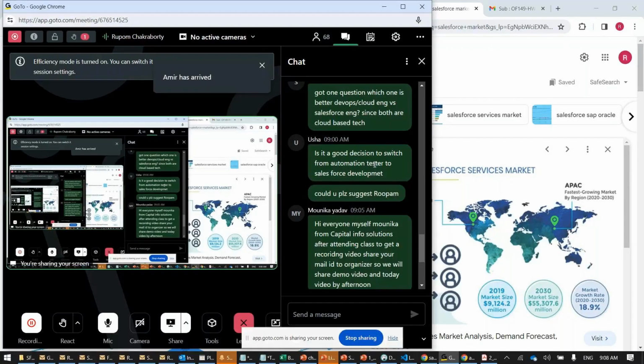Yesterday in the demo class, I was showing you the packages, right? What is the minimum package for a fresher? What is the package for an experienced person, just 2-3 years of experience? You will get a 7 to 14 lakhs package. This is the package range in Salesforce. Why? I gave you the reason also. Why is Salesforce offering more salary compared to others? Because of its client base.